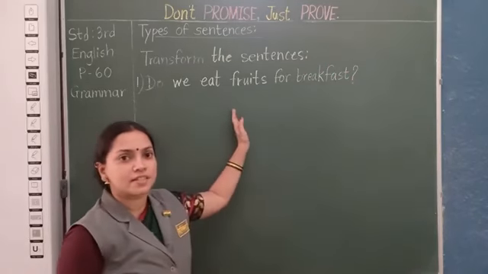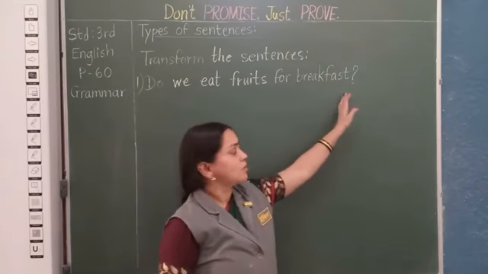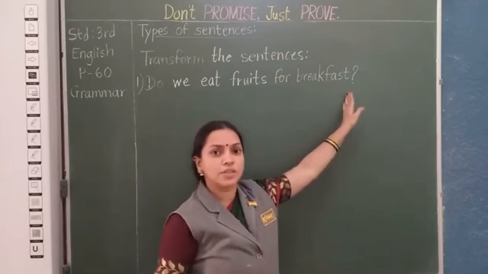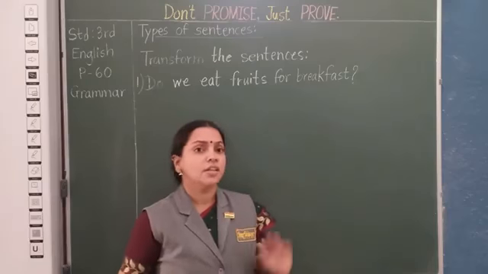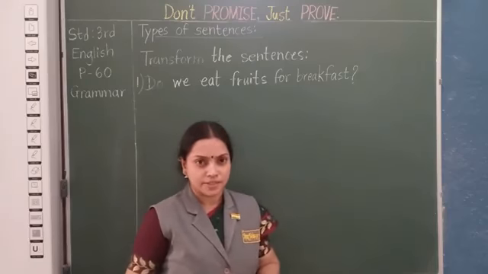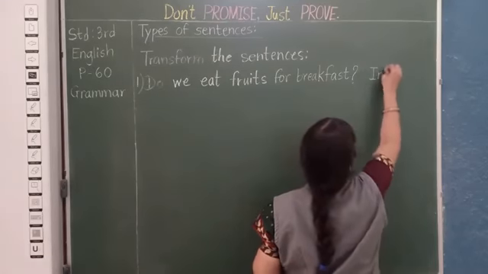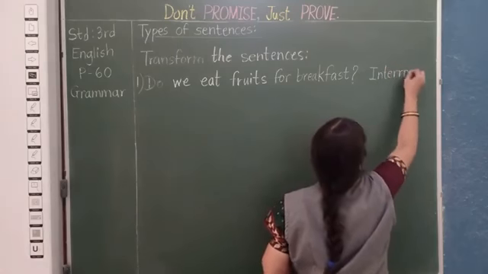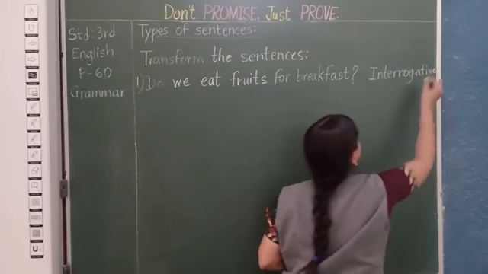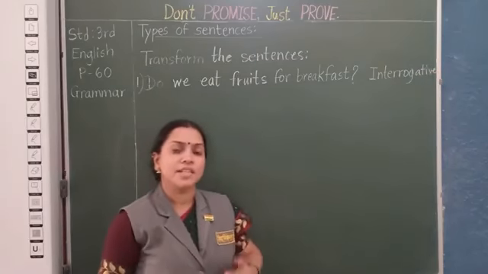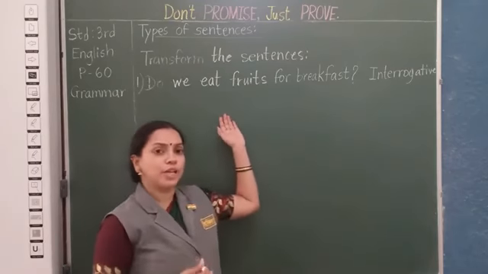So what type of sentence is this? You understand that this is interrogative because it is a question and it ends with a question mark. So whenever you have a sentence, first identify what type of sentence it is. So now you know it is interrogative. Now we need to transform this sentence to another type. Okay? So how will you do that?